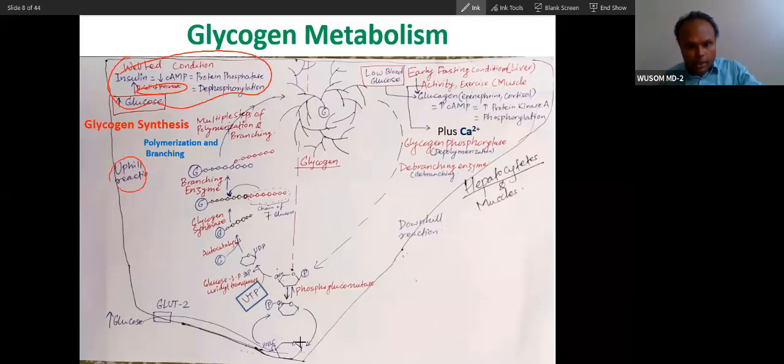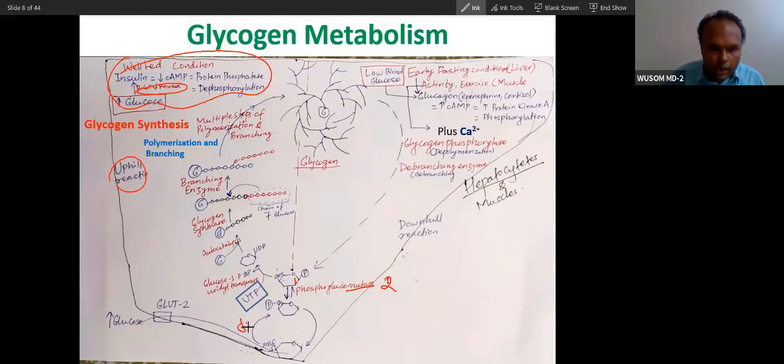So what will happen? You can see this glucose enters from the glucose transporter, and this glucose will convert into glucose 6-phosphate. Glucose 6-phosphate will convert into glucose 1-phosphate by an enzyme. You can see, this is one enzyme, moving the phosphate from carbon 6 to carbon 1, to glucose 1-phosphate, by an enzyme called mutase. Which mutase? Phosphorylated glucose, so phosphoglucomutase. You can take this phosphoglucomutase as the first enzyme, or as the second enzyme, no problem. I will take it as the second enzyme, because the first enzyme is glucokinase.